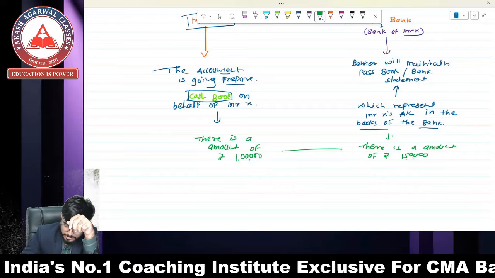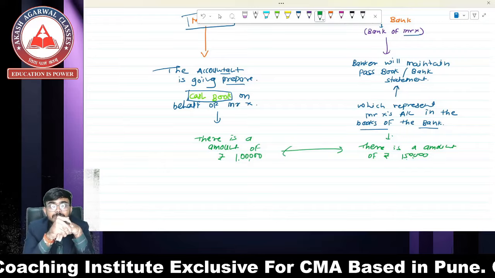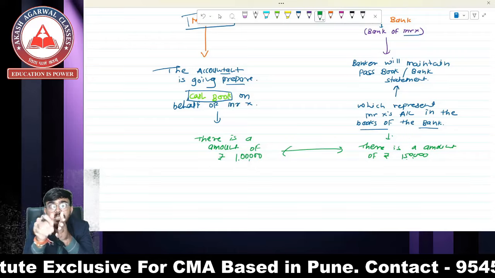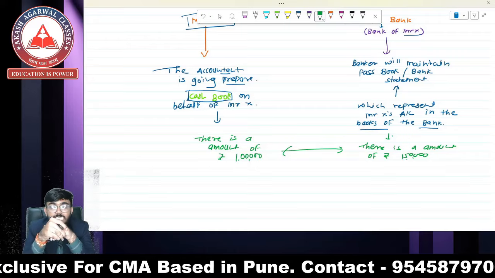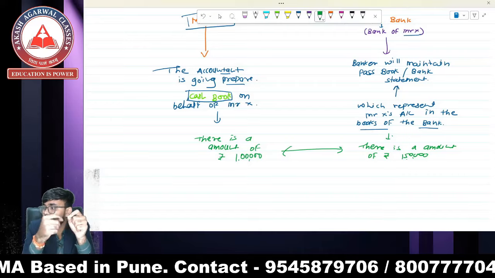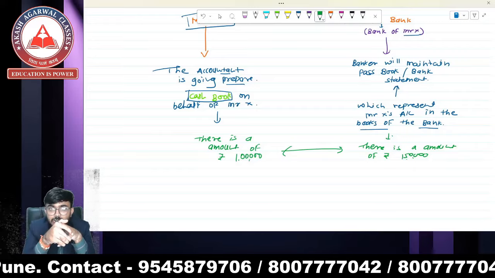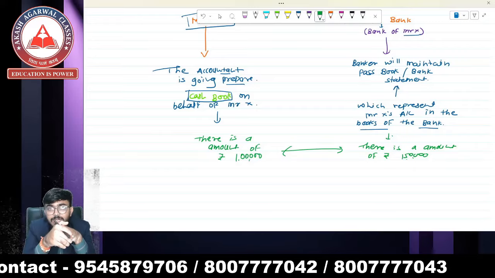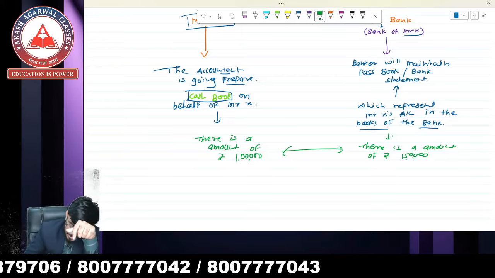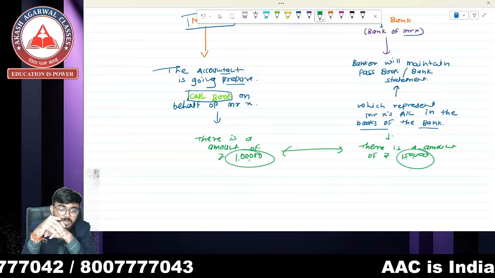So there is a difference between cash book and passbook. There are various transactions because of which there is a difference. So we have to find out what the reasons are because of which there is a difference in cash book and passbook.